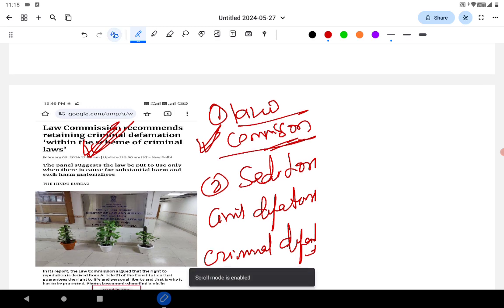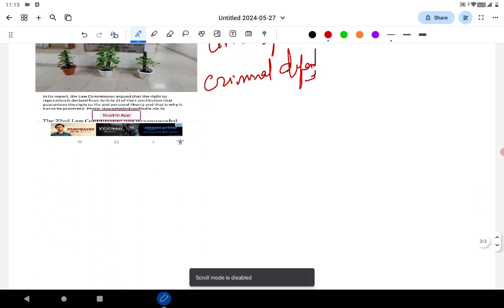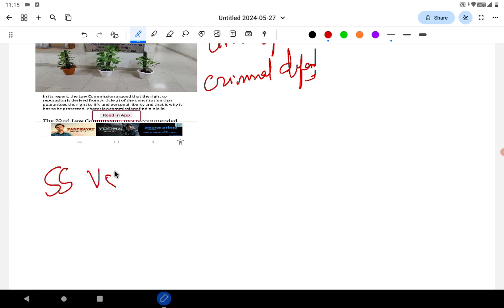And important Supreme Court judgment. The important Supreme Court judgment regarding criminal defamation is Subramanian Swamy versus Union of India case. So this is one of the important judgments.